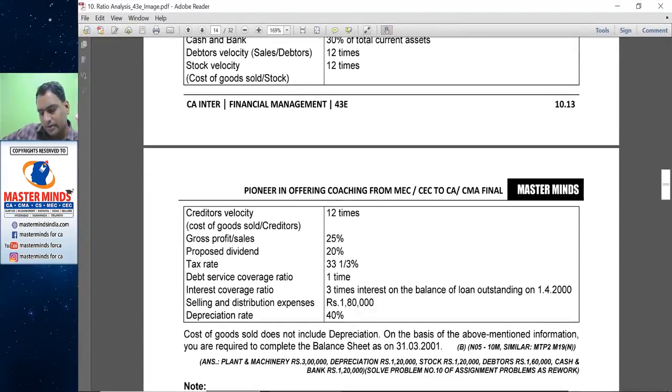Stock is over, creditors is over, gross profit is also over, proposed dividend over.